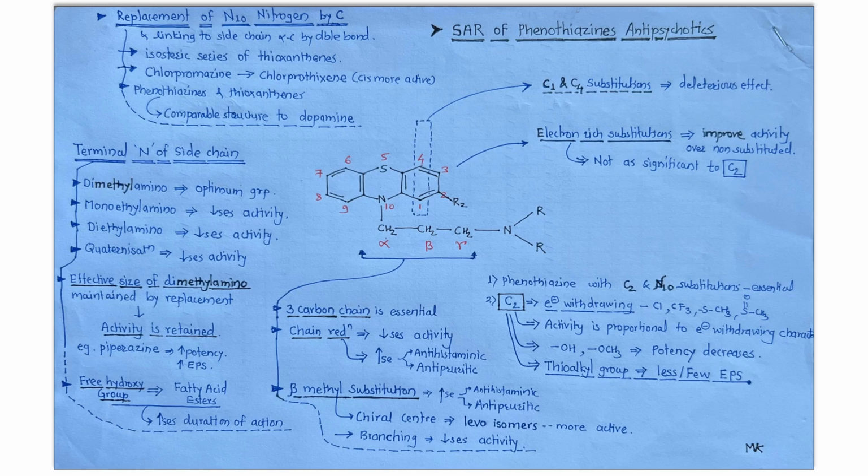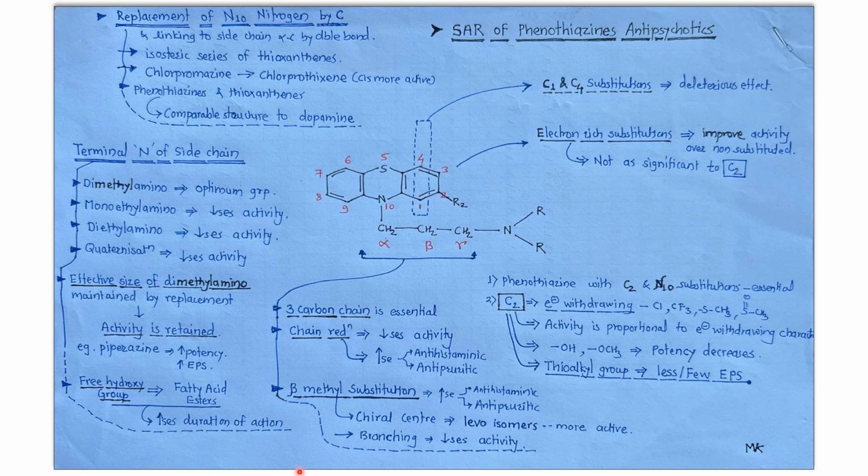Dear students, today we will focus on SAR of phenothiazine antipsychotics. Now, the phenothiazine nucleus consists of two benzene rings fused to the thiazine nucleus. So, thia means sulfur and aza means nitrogen. So, in the phenothiazine nucleus, you will find sulfur as well as nitrogen.